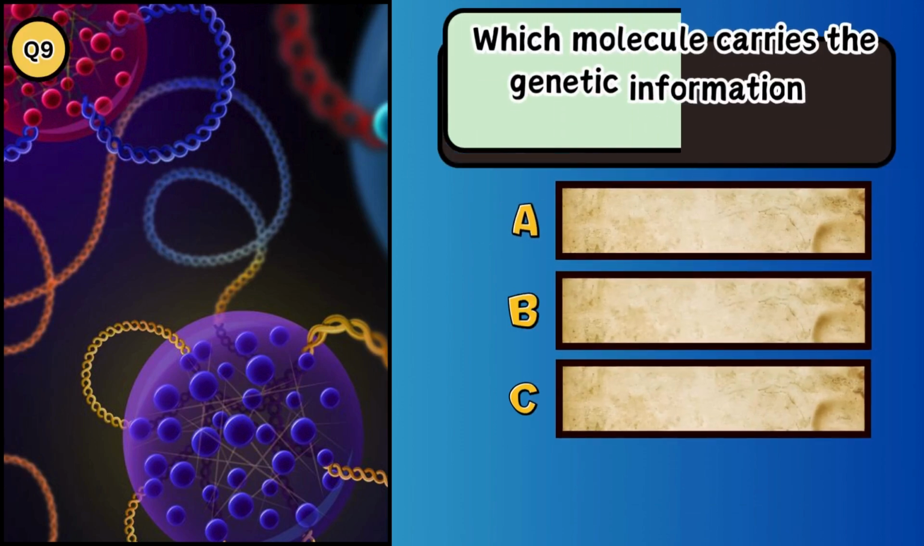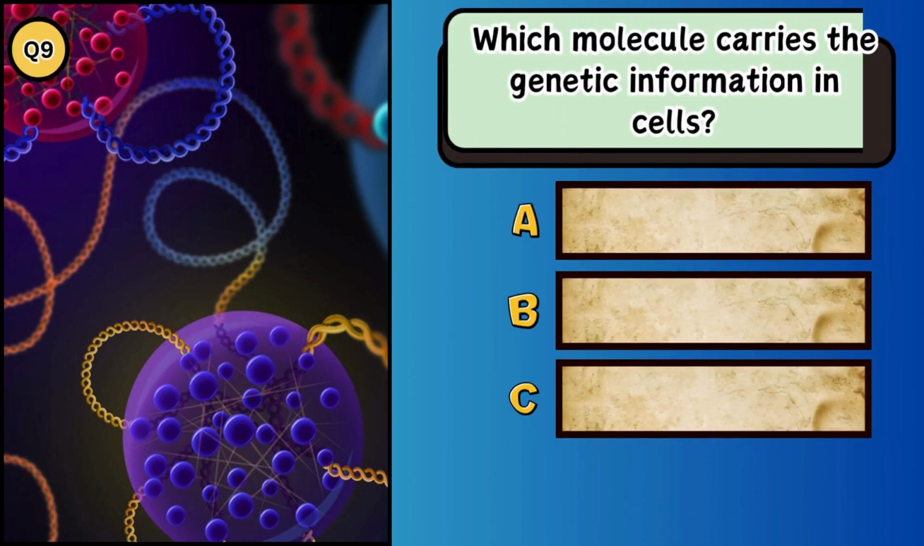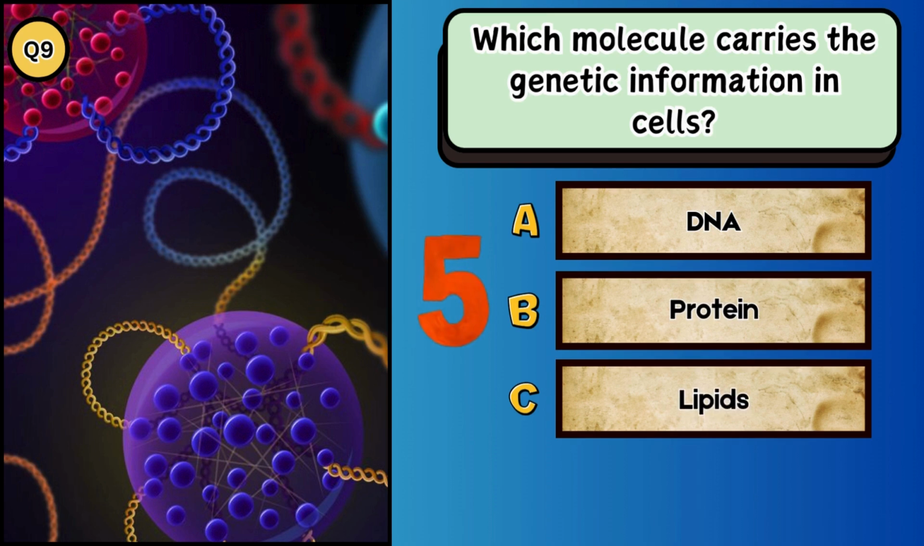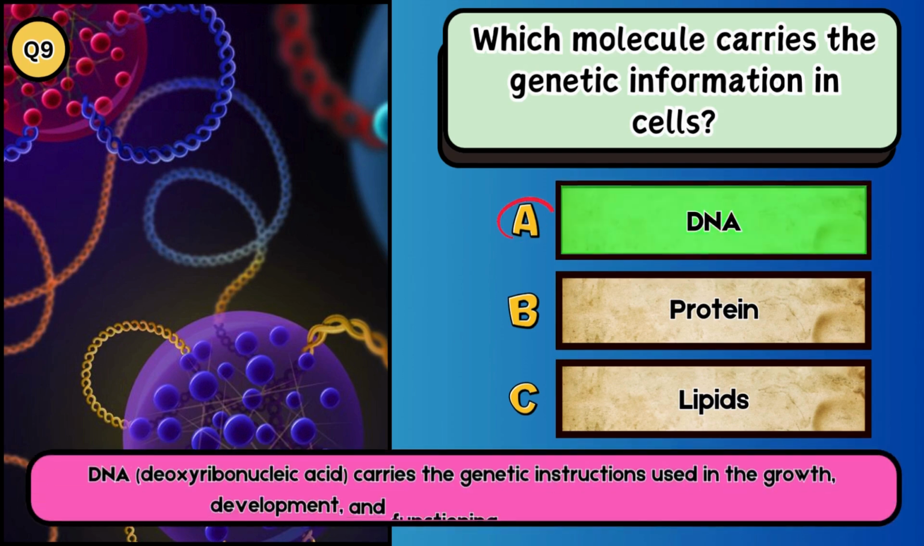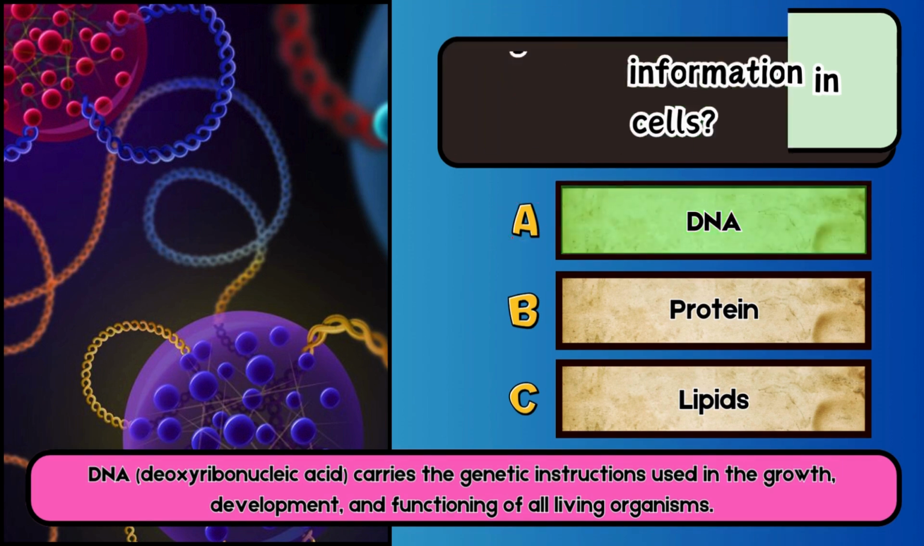Which molecule carries the genetic information in cells? A. DNA. B. Protein. C. Lipids. The answer is A. DNA. DNA, deoxyribonucleic acid, carries the genetic instructions used in the growth, development, and functioning of all living organisms.